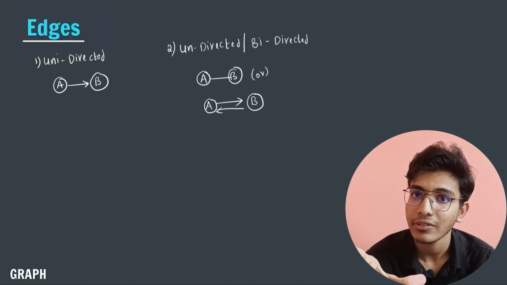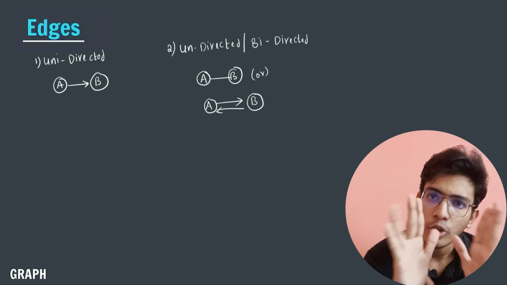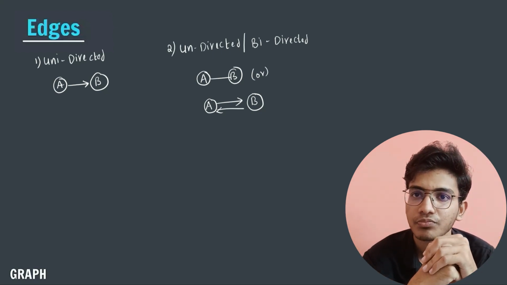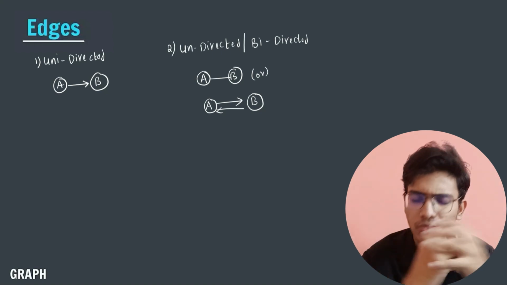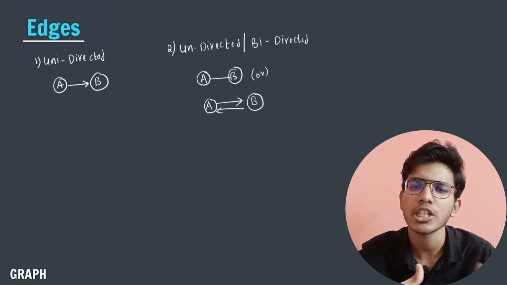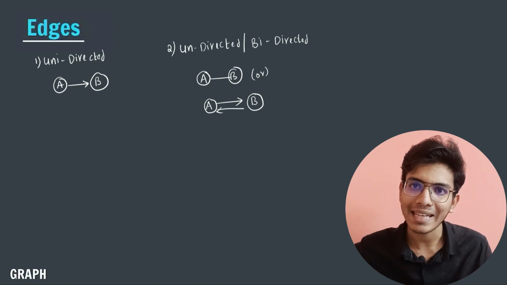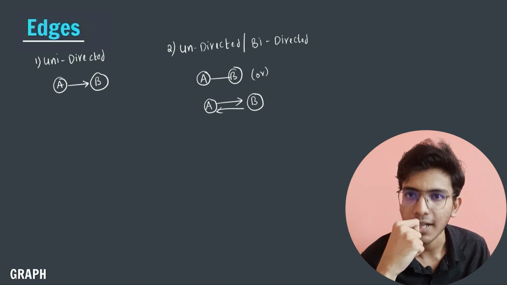You should be very clear with them, and we represent a graph using different methodologies, so you should be clear with those too. I will make our foundation very strong so that we can tackle complex coding problems in the upcoming sessions.